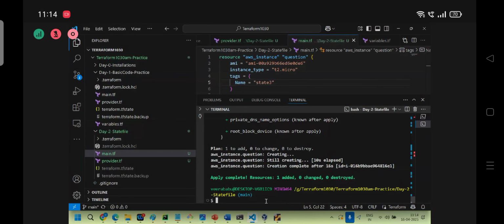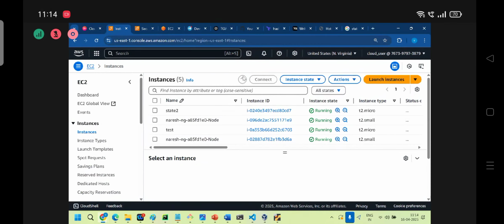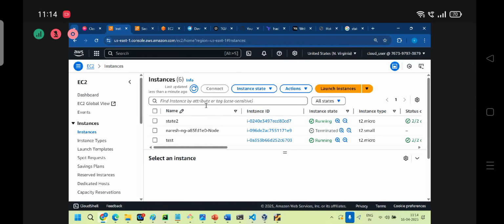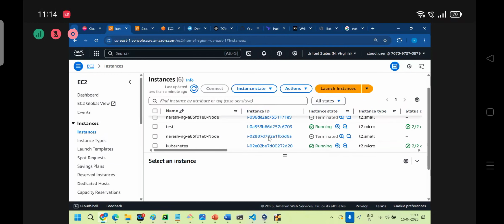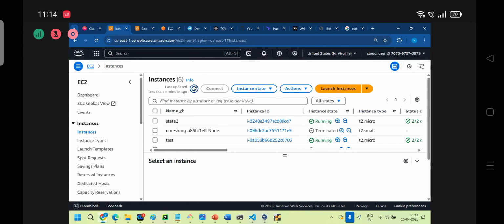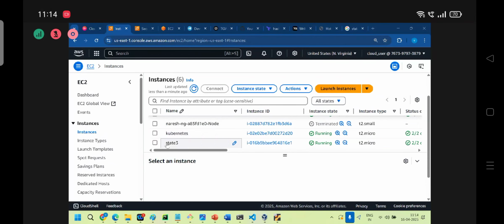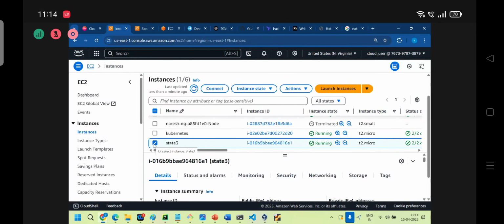Okay. The next concept is, go to the console, refresh. So this is the instance, now controlled in the state, right?